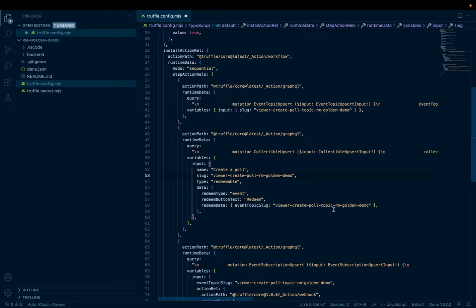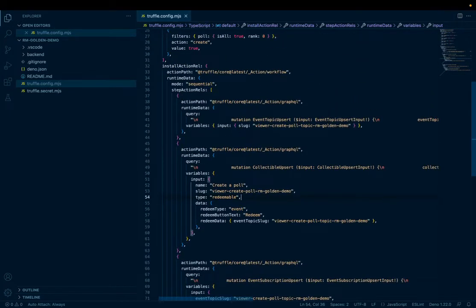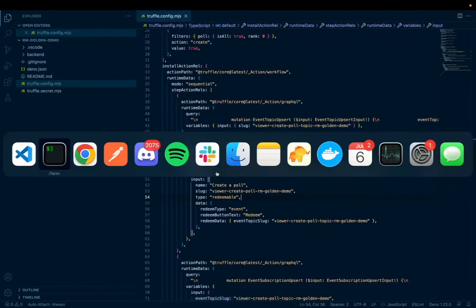This is different from the event topic slug because the event topic slug has that topic in the middle there. So we're going to go and save this, and we should be about good there.